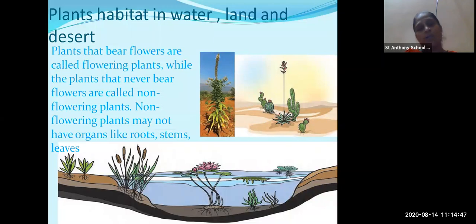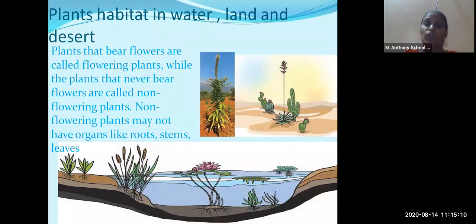Now in this slide we are going to study that plants bear flowers. Some plants bear flowers while some plants do not. The plants which bear flowers are called flowering plants, and the plants which do not bear flowers are called non-flowering plants.